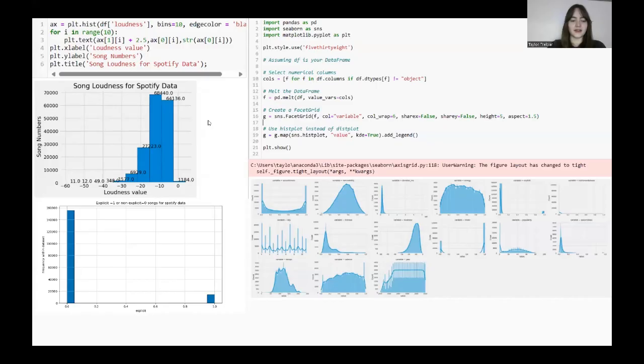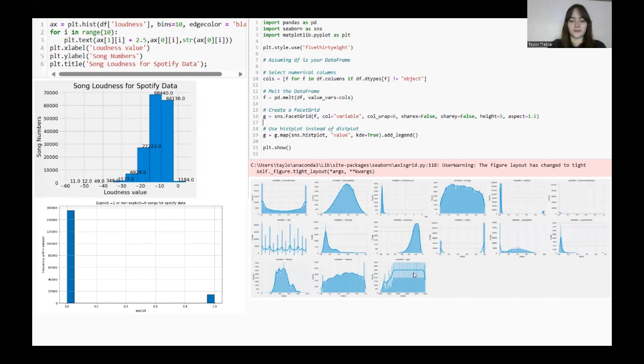And then this is another slide with some of the attribute data graphs. This one is for the song loudness, and then the smaller one on the bottom left is for explicit, which was coded as 1, or non-explicit coded as 0, for the Spotify data.